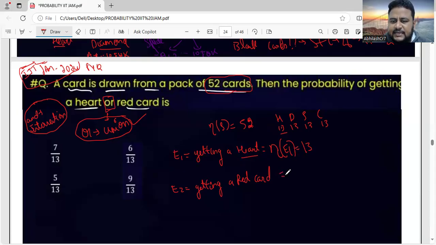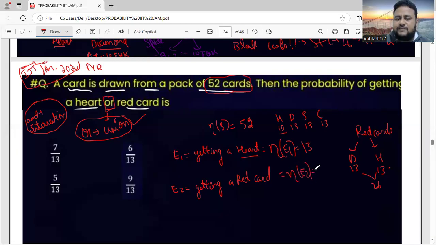Next is getting a red card. What are the 2 types of red cards? One is diamond, another one is heart. Under diamond, how many cards are there? 13. Under hearts, how many cards are there? 13. So total red cards is 26. So here n of E2, that is cardinality of E2, the favorable outcomes for getting a red card, is 13 plus 13, that is 26, friends.